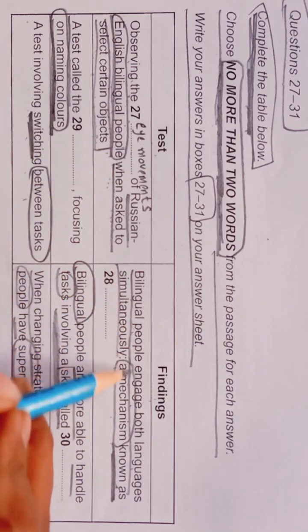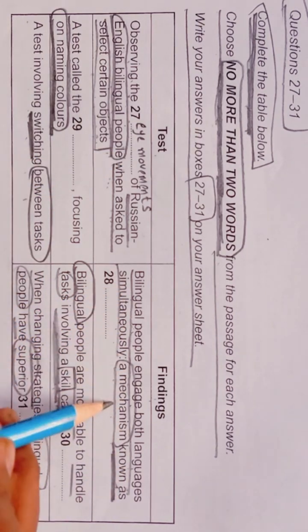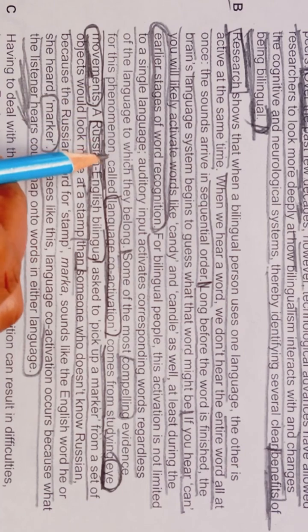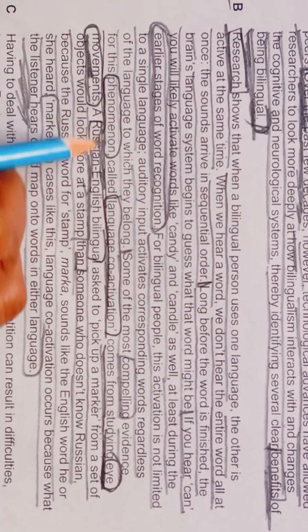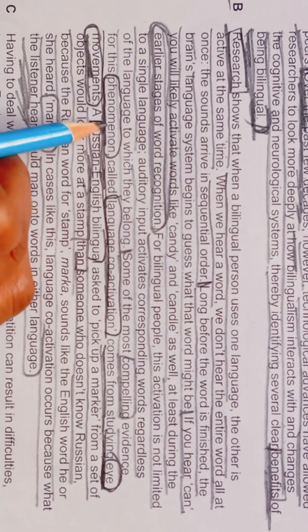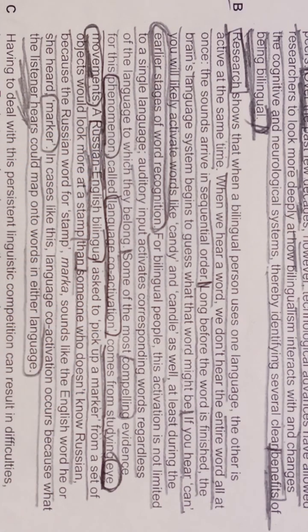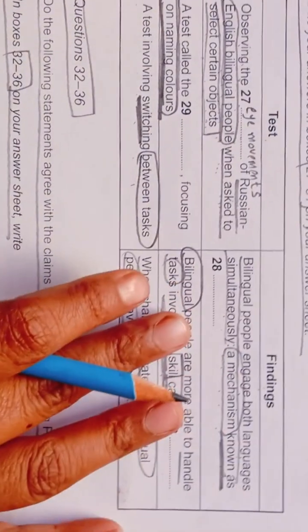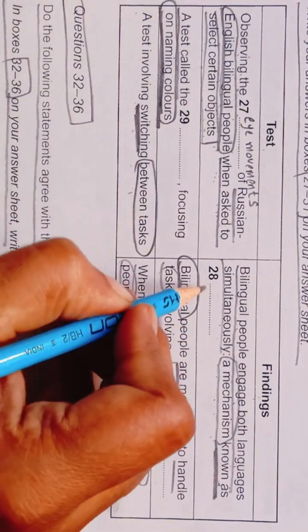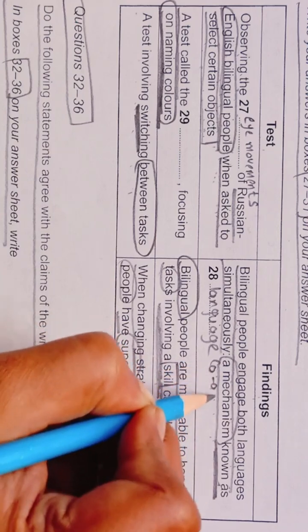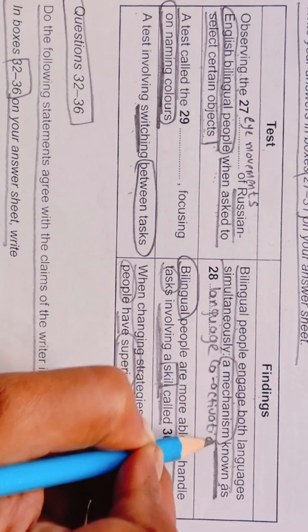Here they are asking, bilingual people engage both languages simultaneously, a mechanism known as. So what is this mechanism known as? This mechanism is known as phenomenon or mechanism, this is the same thing. Mechanism and phenomena is the same thing. Phenomena called language co-activation. So here our answer will be language co-activation. Look, the spellings are very important.